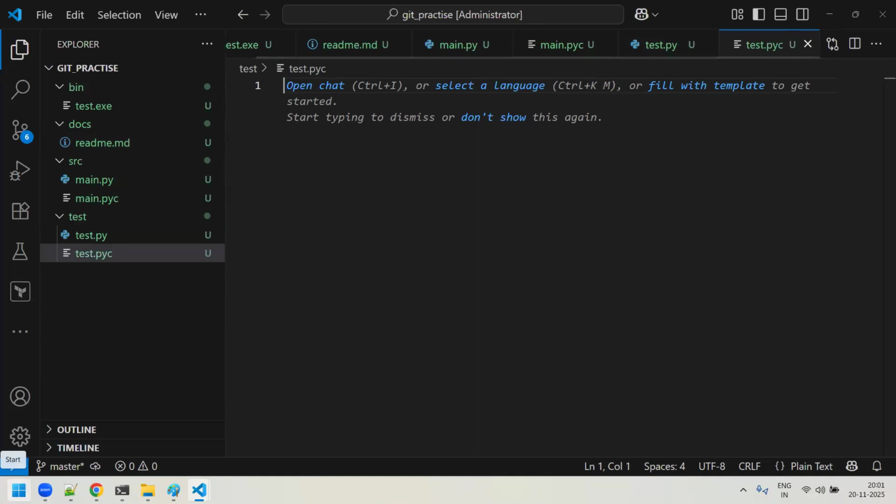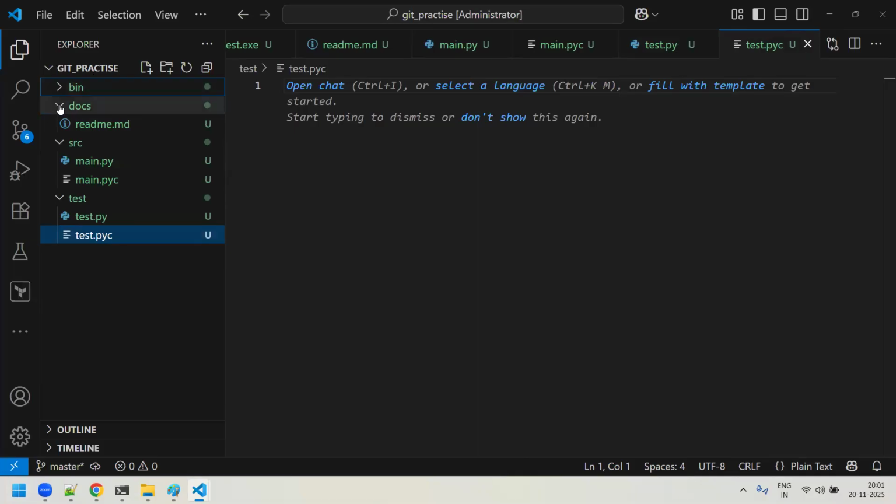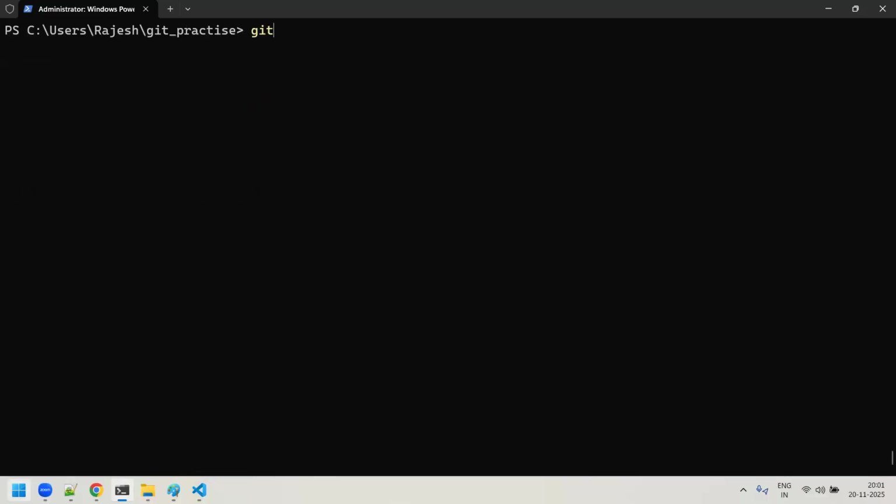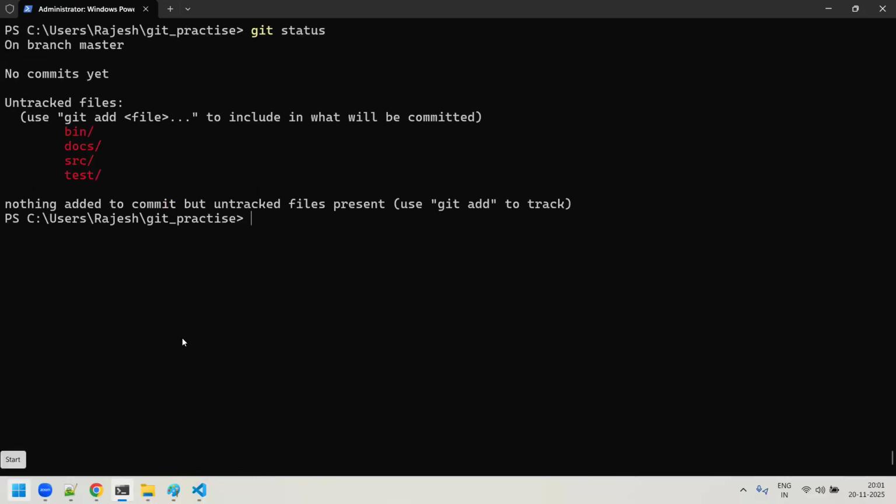See, you have created so many files, and you have 4 folders actually. Bin is there, docs is there, src is there, and test is there. Is it fine, sir, till here? Now, if you go here and try to do a git status, you could see that these 4 folders are showing under untracked state. Am I clear, sir?